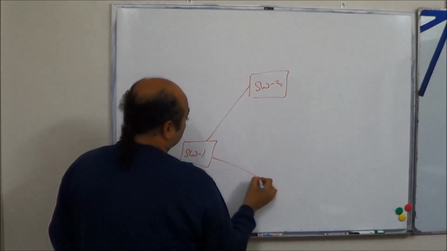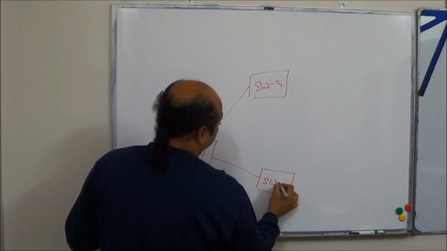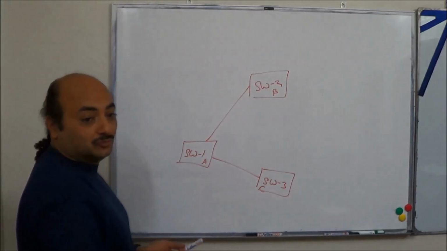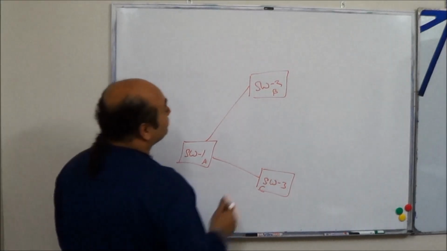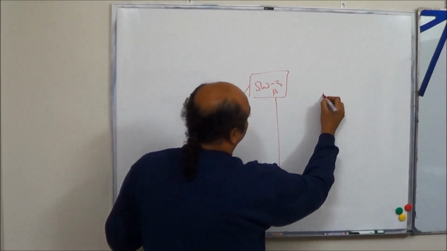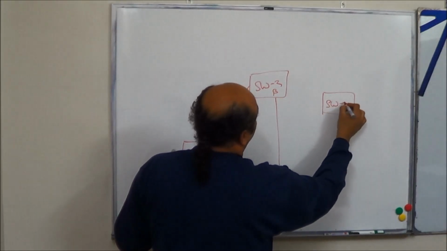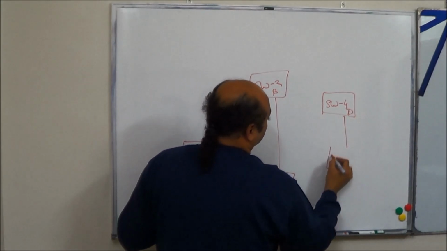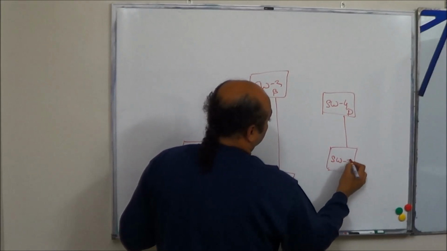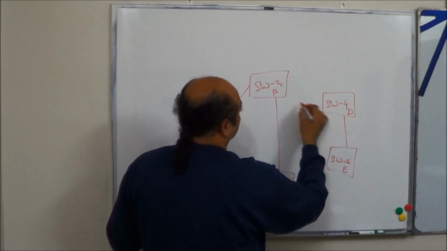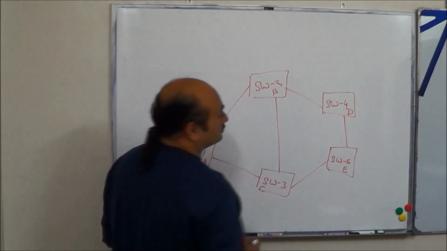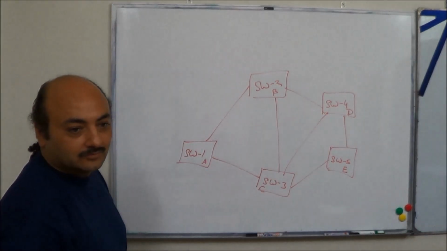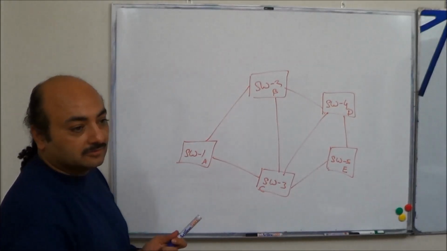I am deliberately drawing switch one down here so that you should be clear where the root port is. Let's make it more complicated. Okay, root bridge, switch one.